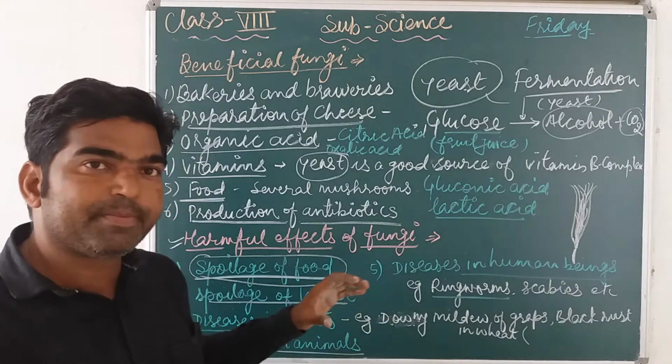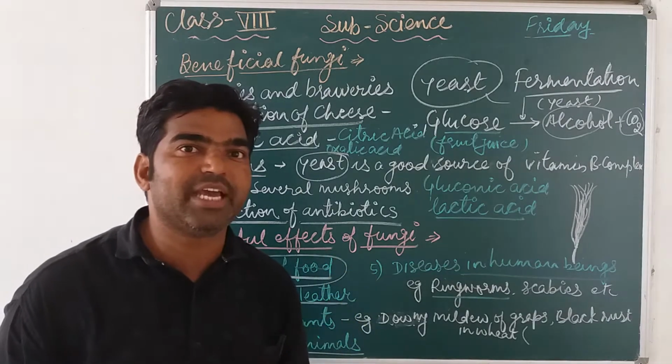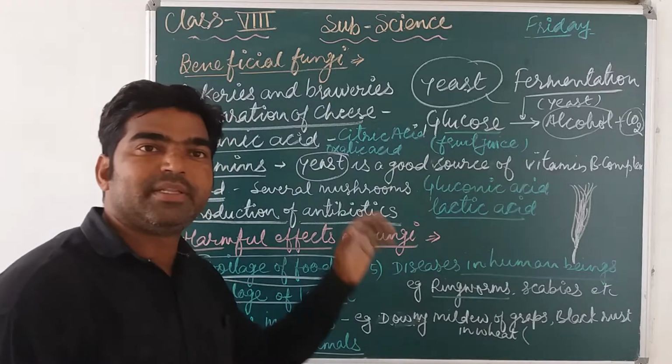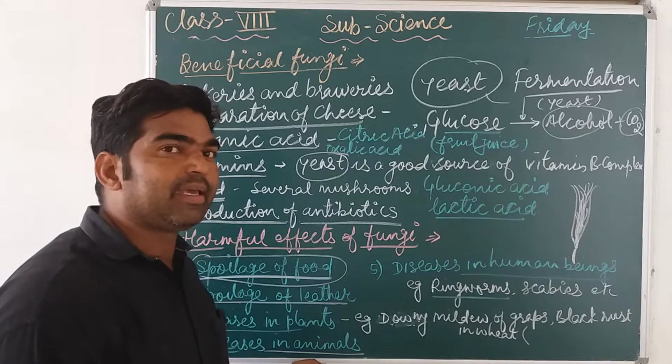Some species of fungi can be utilized for the production of wines, pastries and cakes.